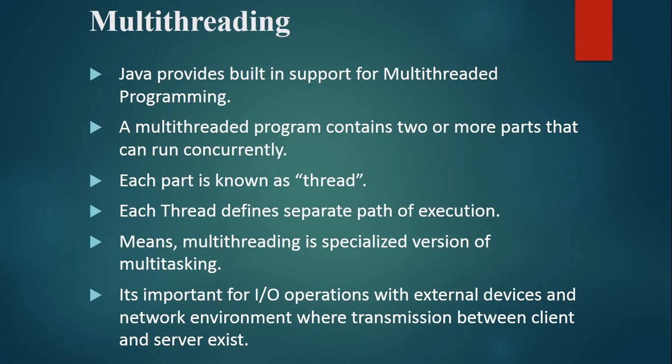Java provides built-in support for multi-threaded programming. A multi-threaded program contains two or more parts that can run concurrently. Each part is known as a thread. In a program, if some parts can run concurrently, then that part will be known as a thread. Each thread defines a separate path of execution. Multi-threading is a specialized version of multitasking. It's important for input-output operations with external devices and network environments where transmission between client and server exists.